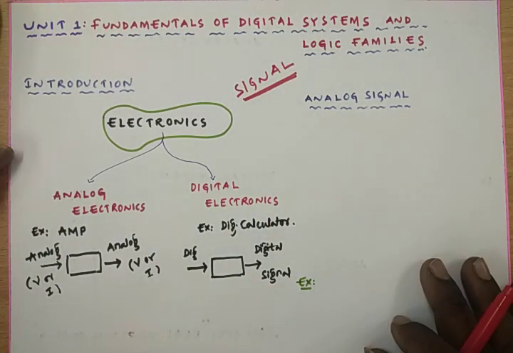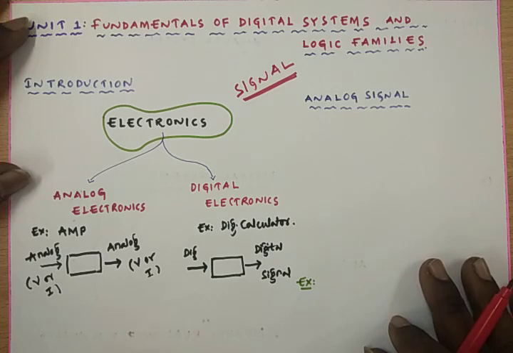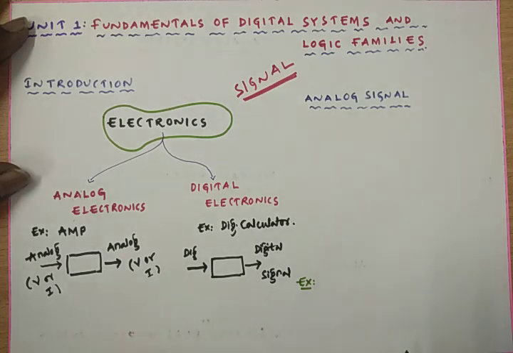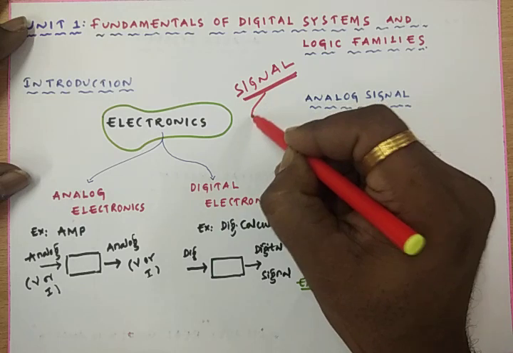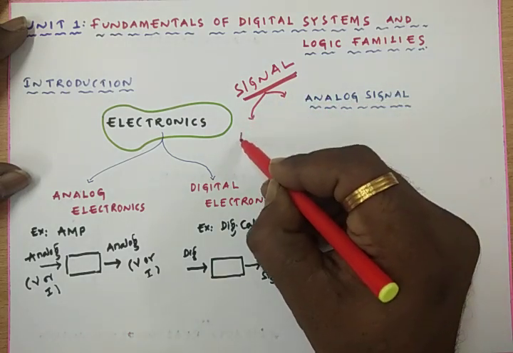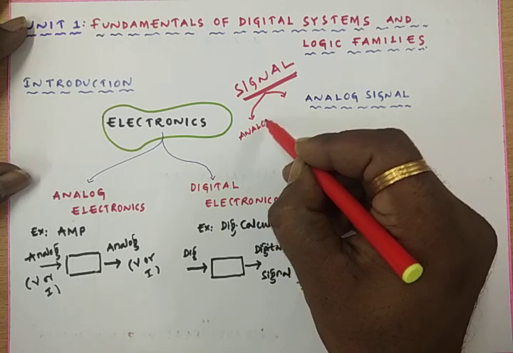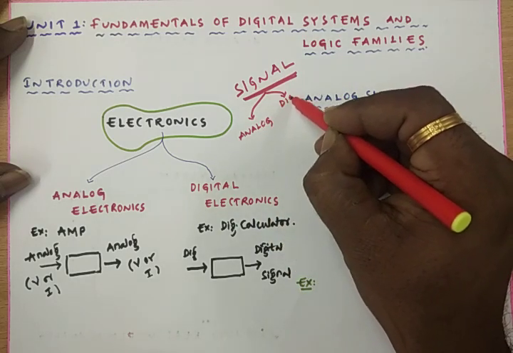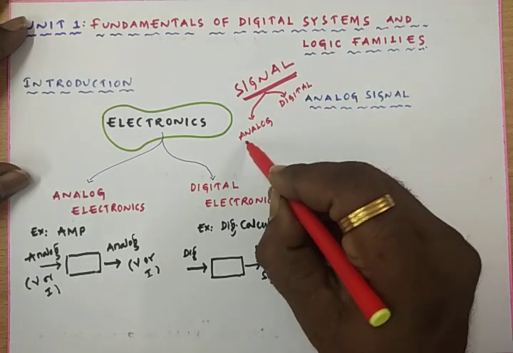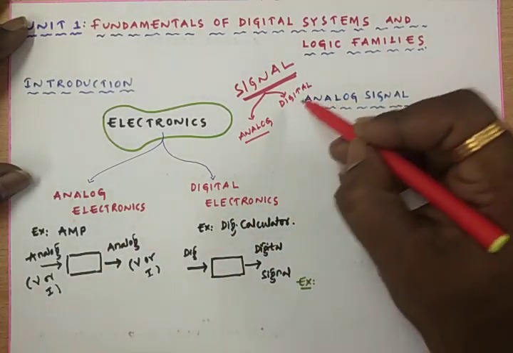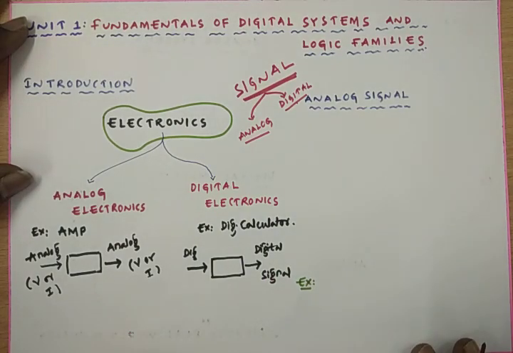Signal may be anything which conveys some information. If a physical phenomenon is carrying some information, conveying some information, then that is called a signal. Signals are divided into two types: one is called analog signal and the next one is digital signal. Analog signals are used in analog electronics and digital signals are used in digital electronics.